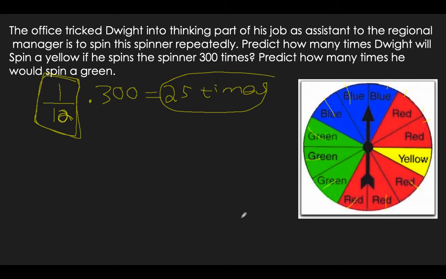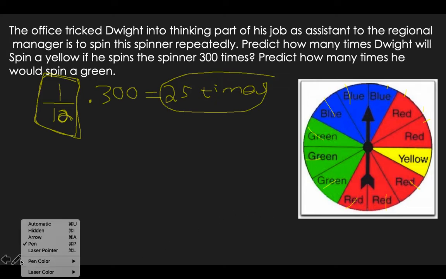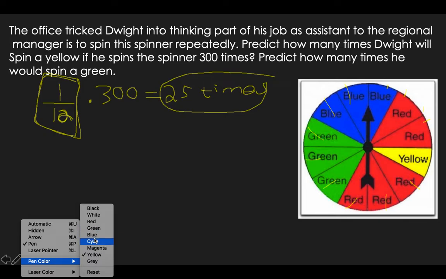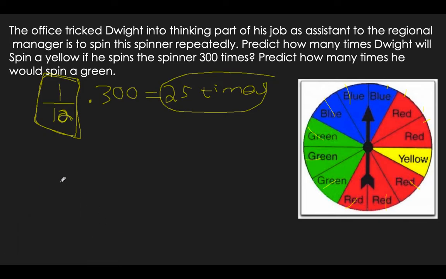But the next part, how many times do we spin a green? So because I'm an artist, gotta go with green. So again, there's 12 total triangles or sections. How many of them are green? We got 1, 2, 3. So 3 of them are green. Well, that simplifies down, right? You could divide both by 3. You get 1 over 4. That's the probability that if you spin the spinner once, you get a green.